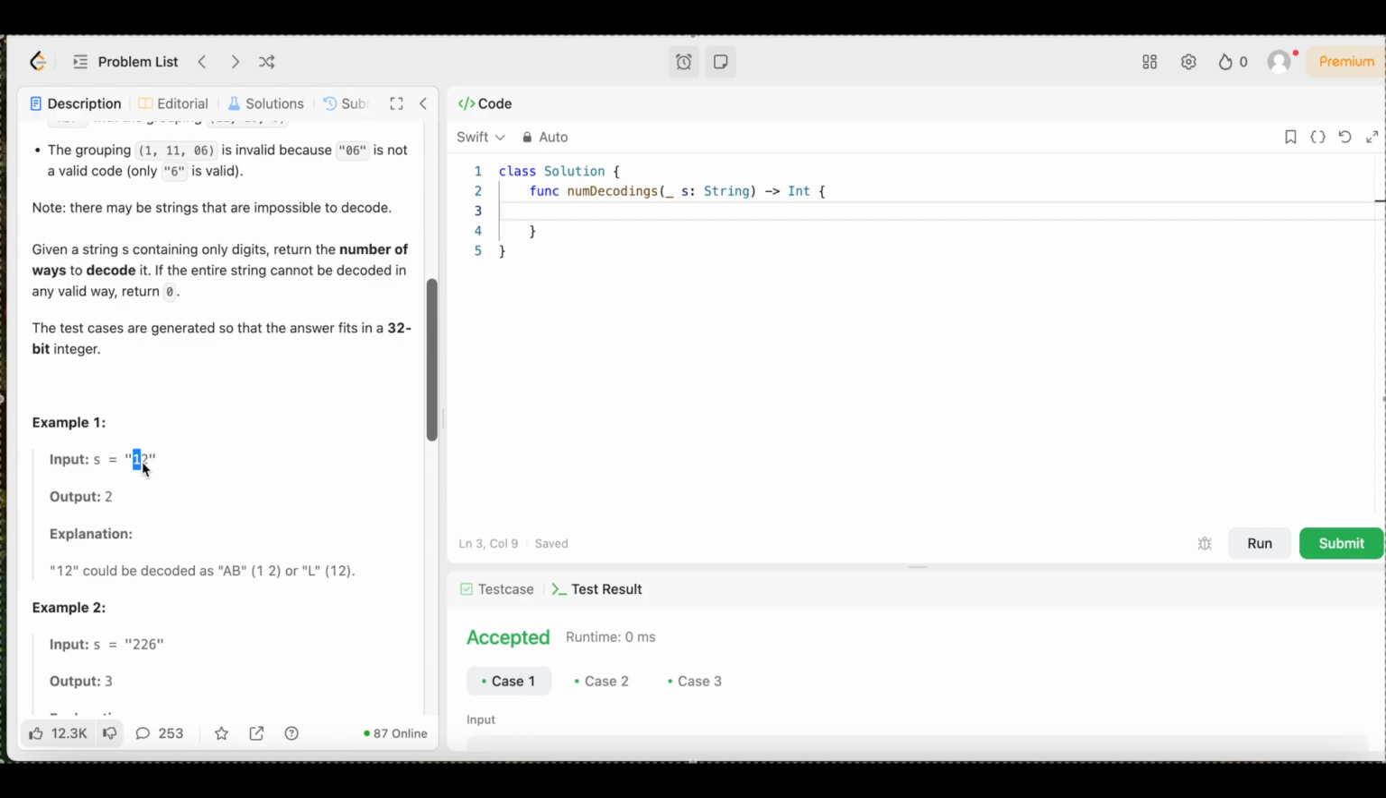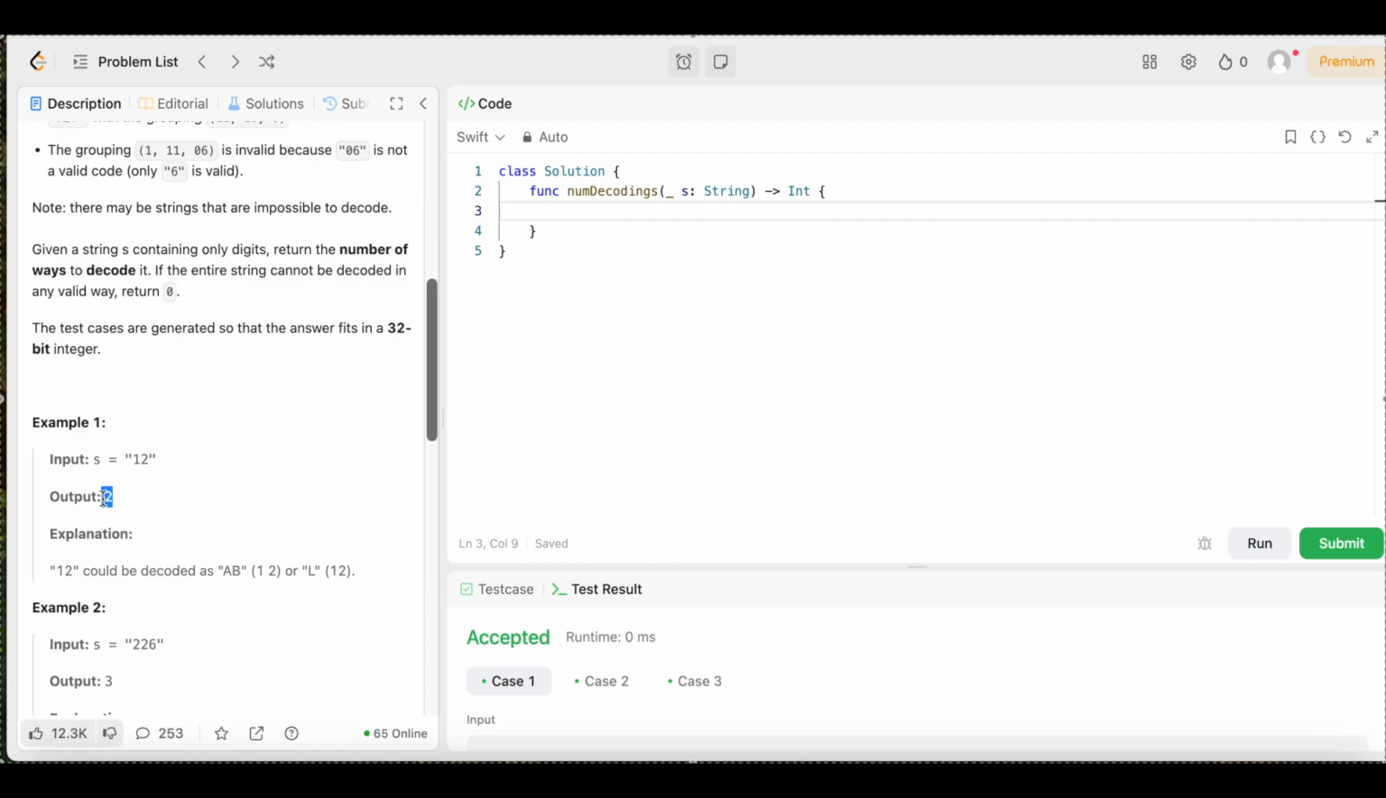We could look at it as 1 being A and 2 being B, which will give us AB, or we could look at it being just 12, because there are 26 letters in the alphabet. So we know 12 falls into one of those 26 letters, and in this case, 12 is L, right? So is this an L or is this an AB? We don't know, but we know that there are two different ways that it could be decoded, either AB or L.